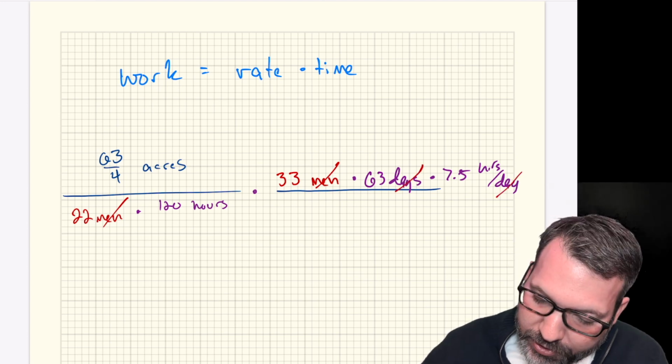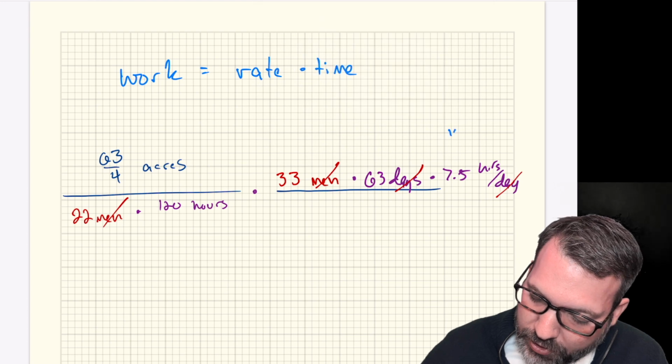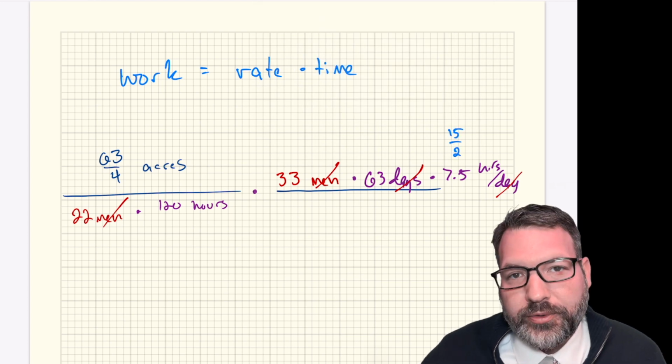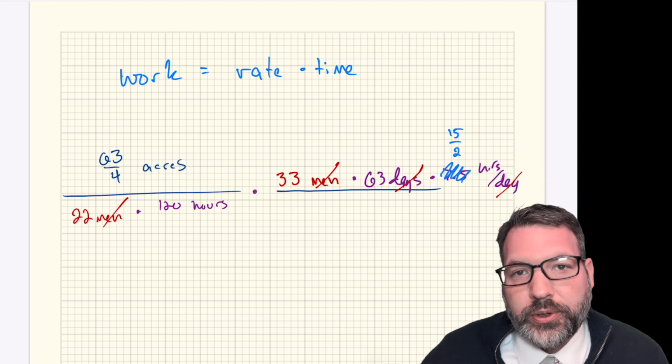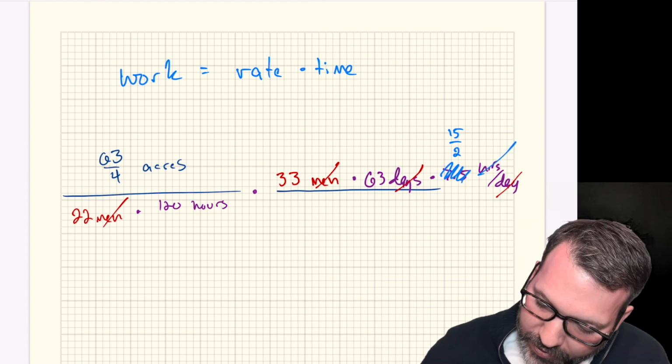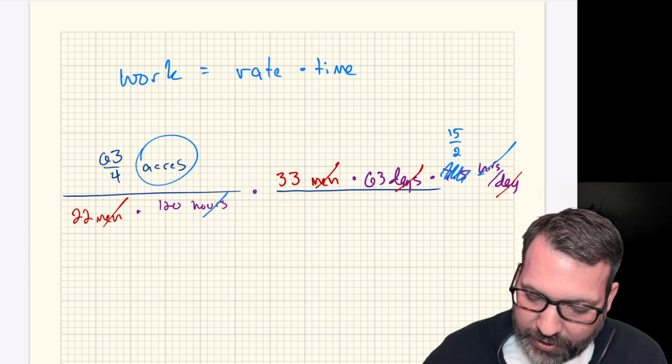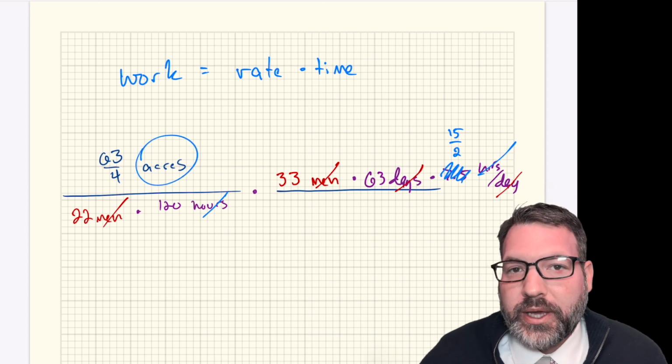And the other thing I want to be doing, remember, everything in this question, it's better to have as an improper fraction rather than a mixed number. And so I'm going to write that 7.5 hours per day as 15/2. At this point, you can tell all the units have canceled except for acres. So I can now do the calculation, and I know that this answer is going to be in acres.